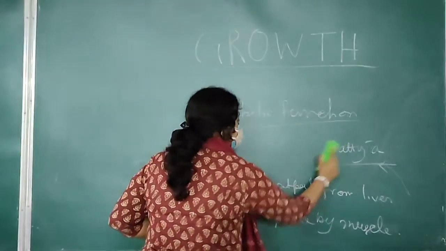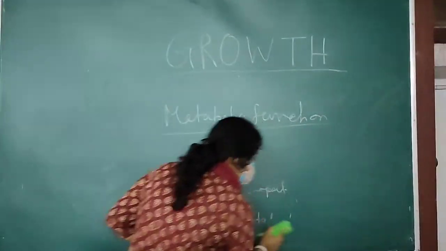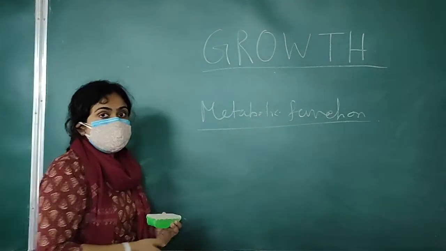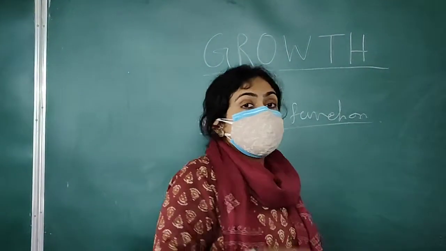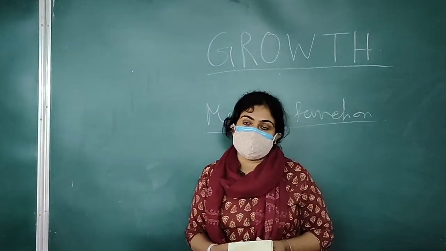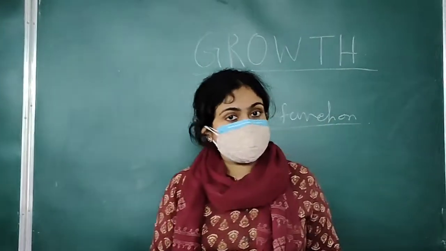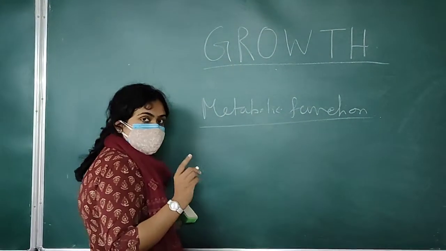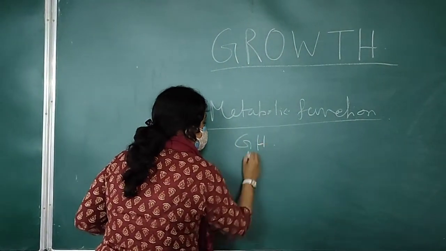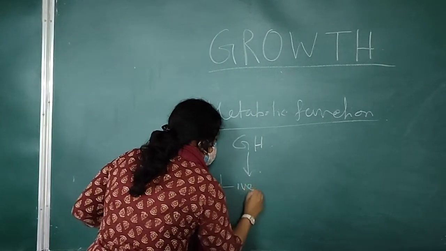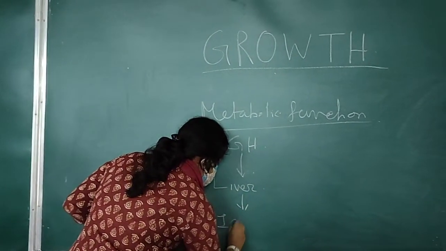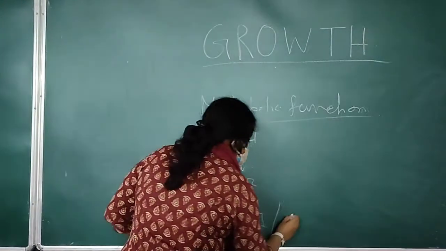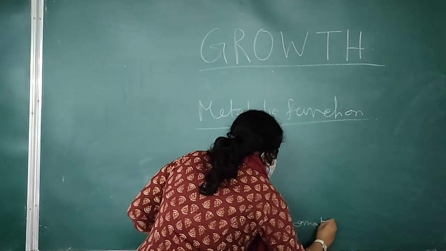And regarding protein synthesis, it increases protein synthesis if amino acids are available. Then under the influence of growth hormone, protein synthesis occurs. And another function of growth hormone is growth promoting action, and it promotes growth both directly and indirectly. Directly we will discuss later, and now indirectly. How indirectly? We already know that GH, when acting over liver, secretes IGF-1 or insulin-like growth factor 1. It is also known as somatomedin.